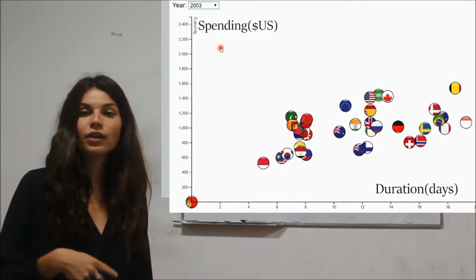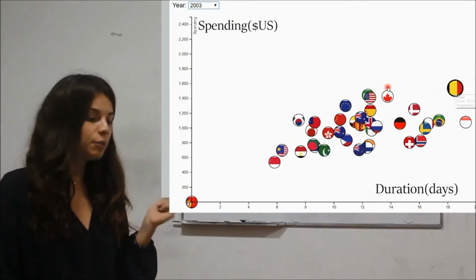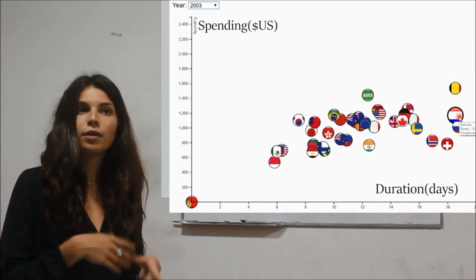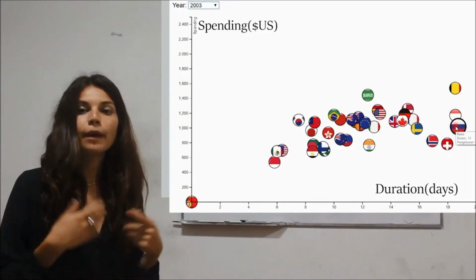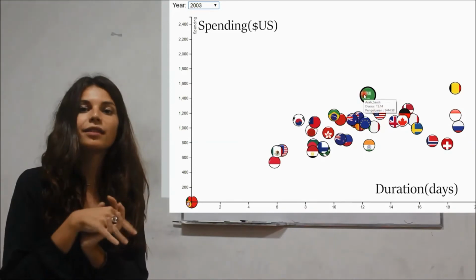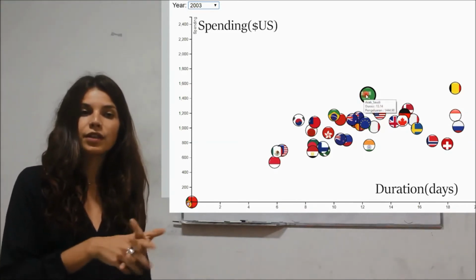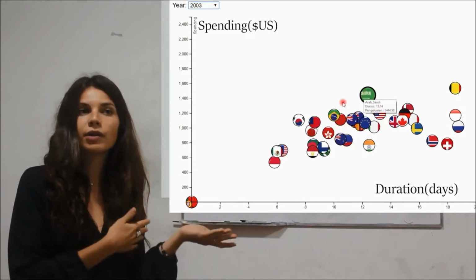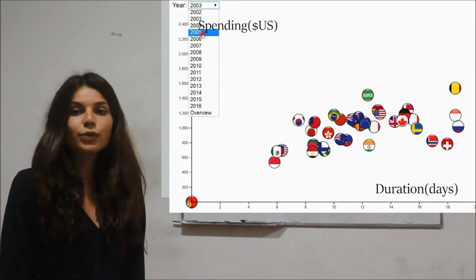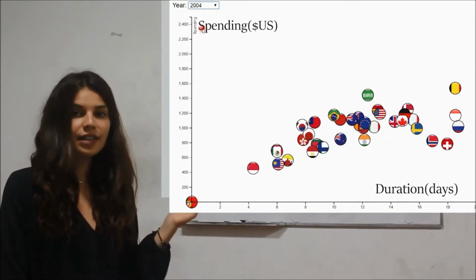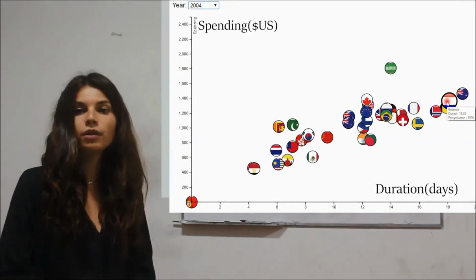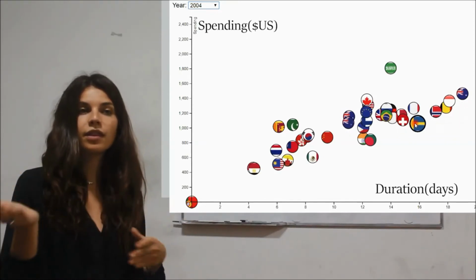In 2003, we can notice that people who came from the Netherlands are the ones who spend the most money, and maybe that's because Indonesia is an old colony of this country, so they heard a lot about this beautiful country. In 2004, we noticed that European people like Austrian, Dutch, Belgian and Swedish people spend more time than